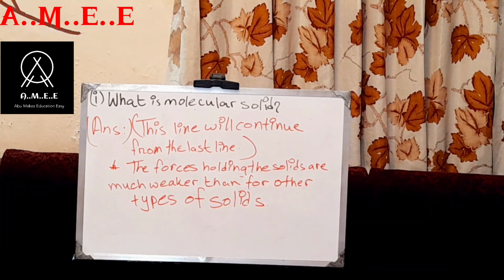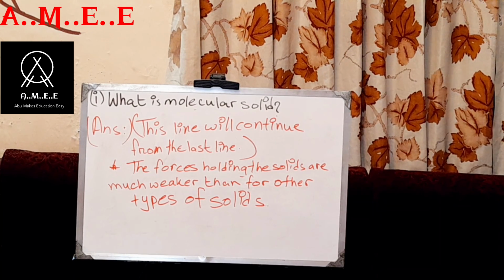Now let me repeat the whole thing. What is a molecular solid? Answer: molecular solids are solids that are essentially collections of molecules held together by intermolecular forces, IMFs.